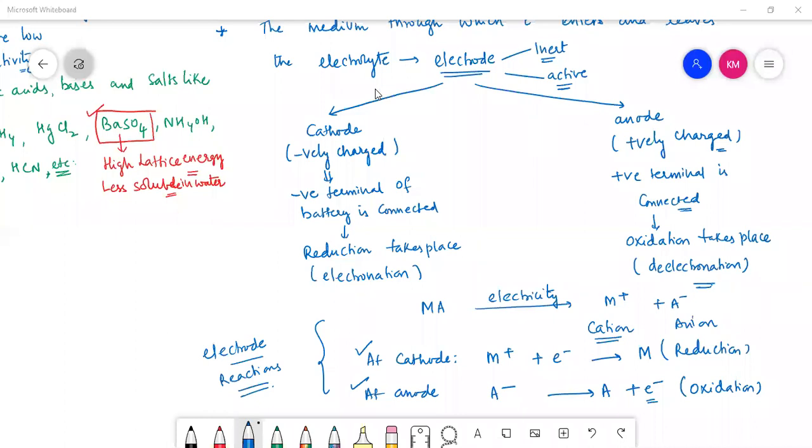Sir, can you explain why BaSO4 is a weak electrolyte, sir? BaSO4 is a weak electrolyte because of its high lattice energy. It cannot be soluble in water, though it is a salt. If it is soluble in water, then only it can be dissociated into ions. So when it is less soluble in water, ionic concentration will be very less. It is in the order of around 10 raised to -5 molar. Because of it, BaSO4 is a very weak electrolyte, though it is a neutral salt.